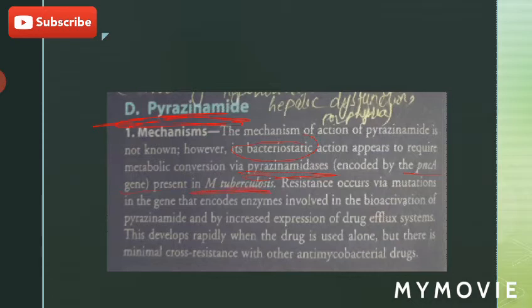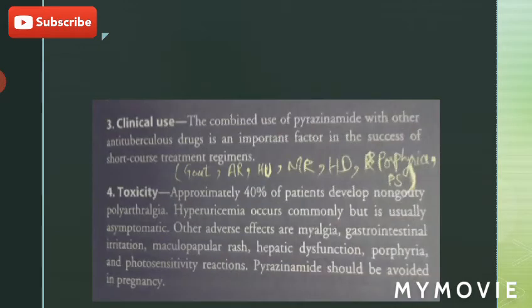The resistance occurs via mutations in the gene that encodes the enzymes involved in the bioactivation of pyrazinamide and by increased expression of drug efflux systems. This develops rapidly when the drug is used alone, but there is minimal cross resistance with other antimicrobial drugs. So this drug should not be used alone because chances of resistance are increased.